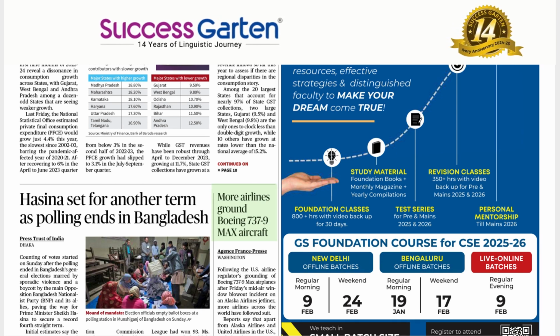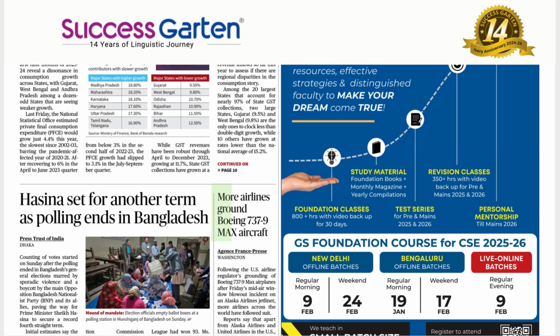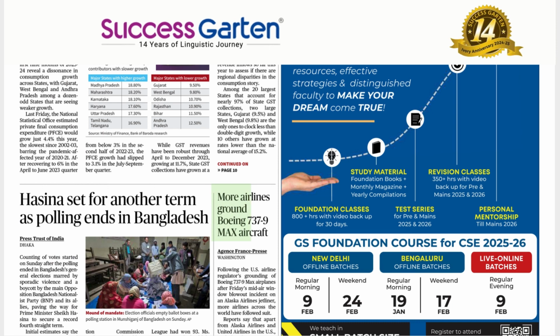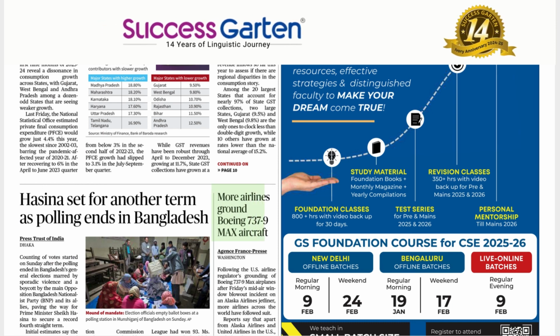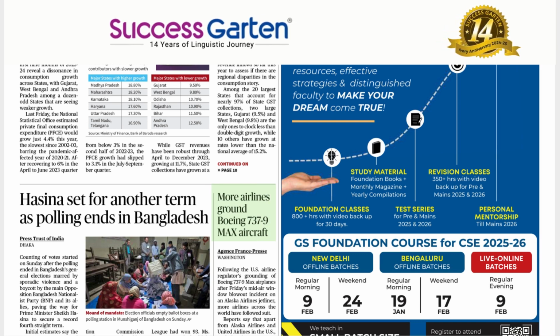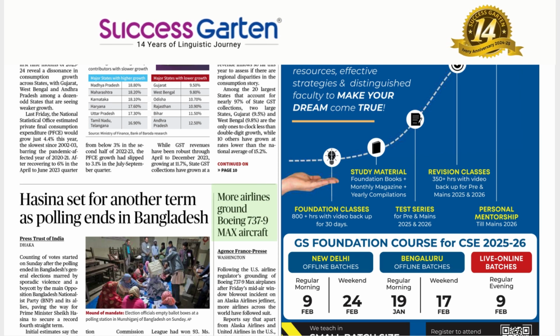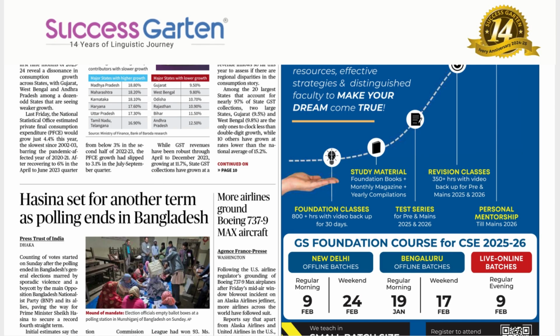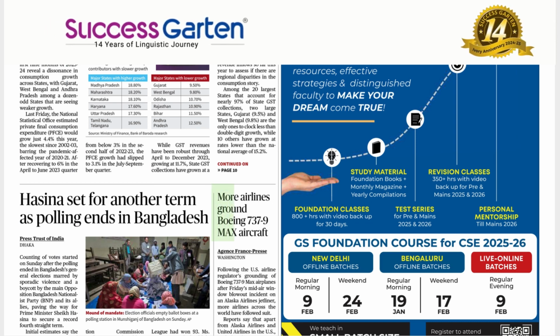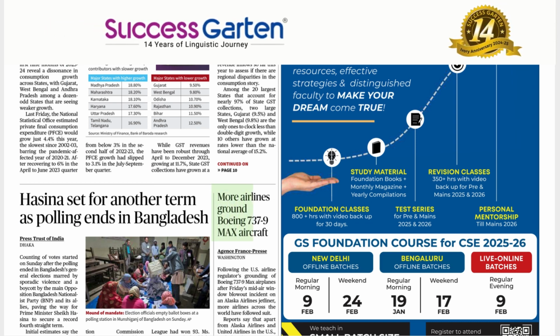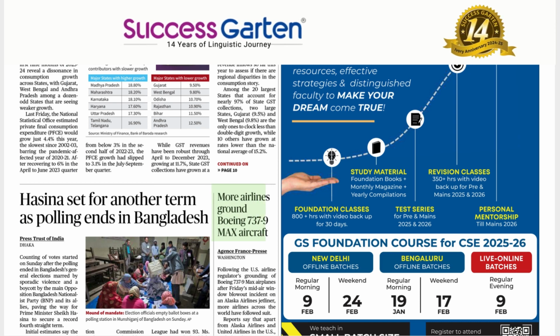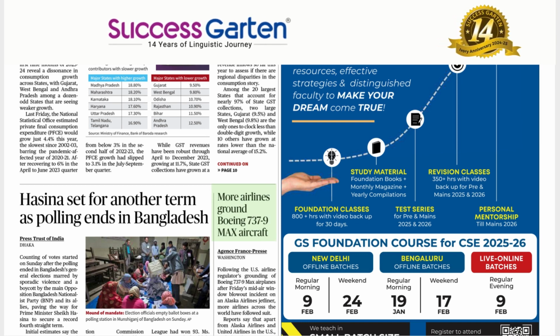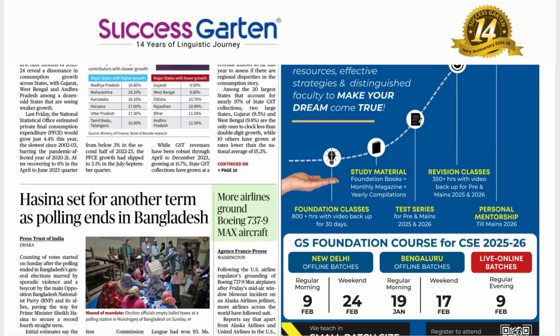This can act in multiple ways. Ground as a verb can even mean to punish a child by not allowing social activities. My parents grounded me for a week. So ground can have very important meanings. To prevent a ship or aircraft from sailing or flying is the meaning of ground in terms of transportation. The bad weather meant that helicopters were grounded. Here it is with the -ed pattern. More airlines ground. So we have multiple meanings for the same word.